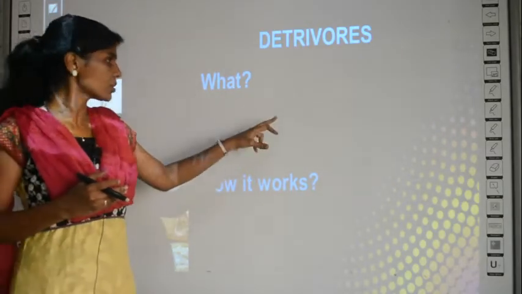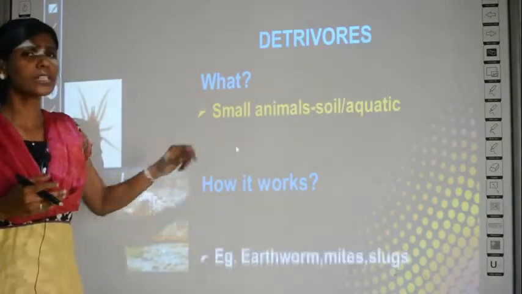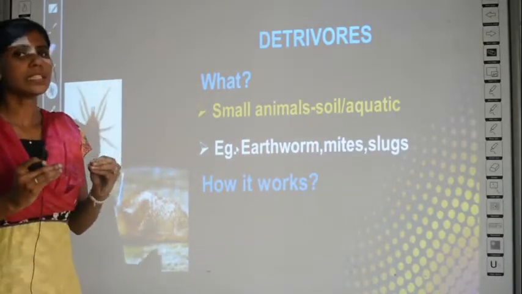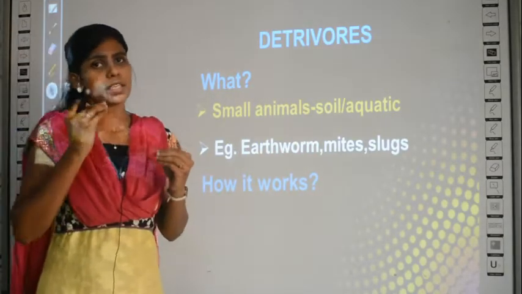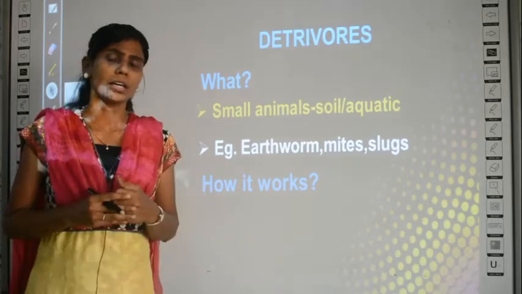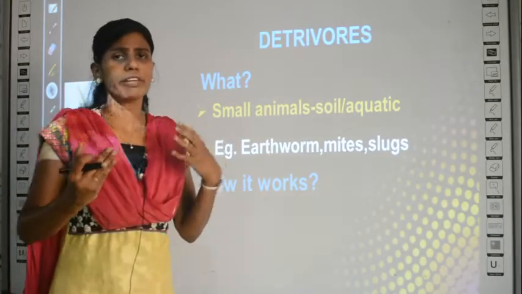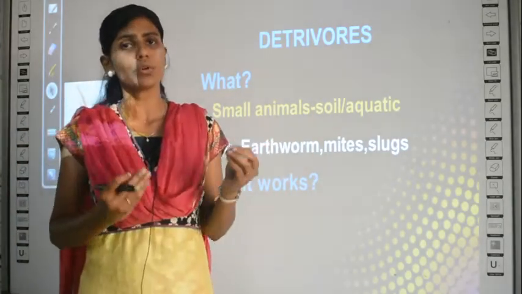What are detritivores then? Detritivores are small animals which are present in soil or aquatic environments. See, what is the difference between decomposers and detritivores?